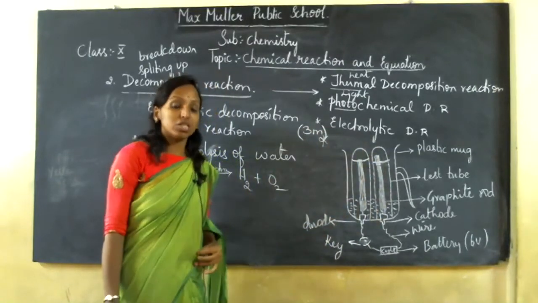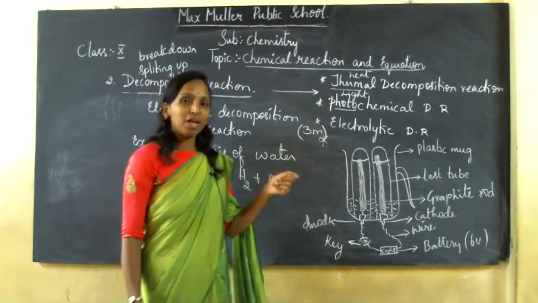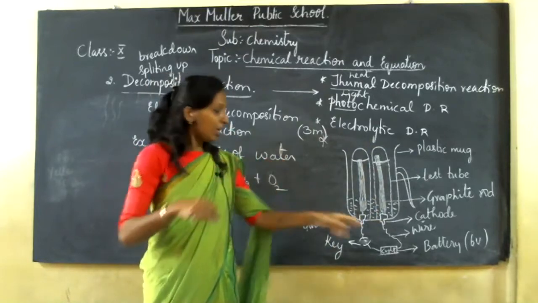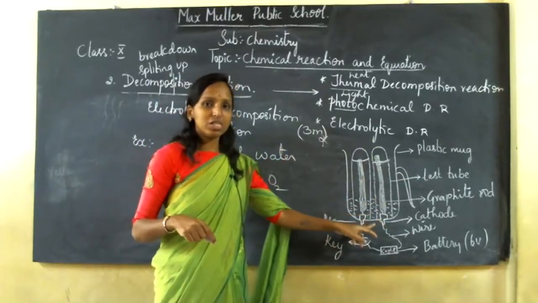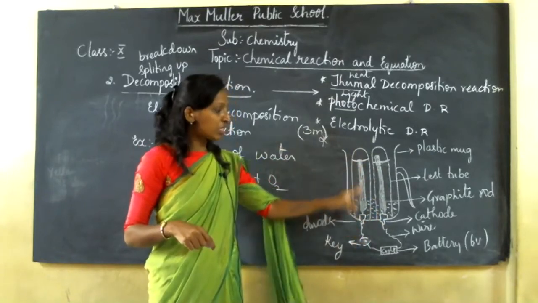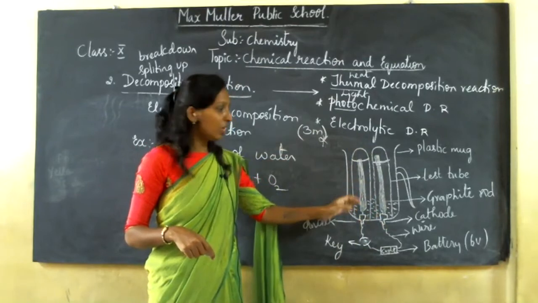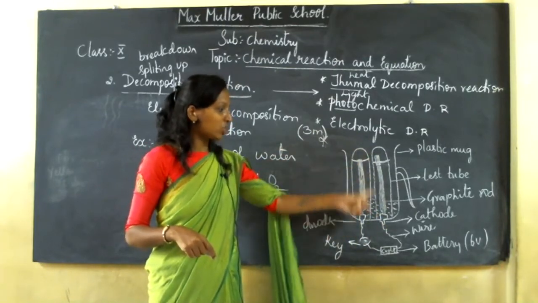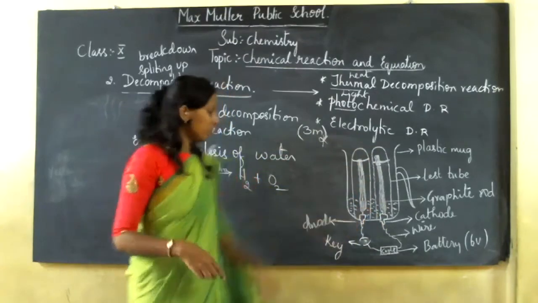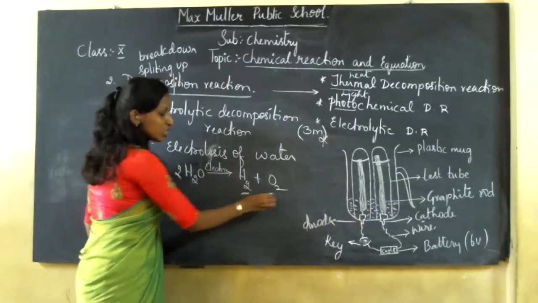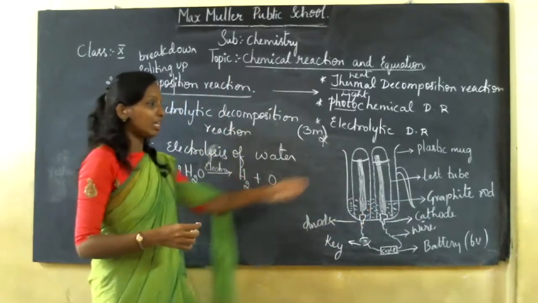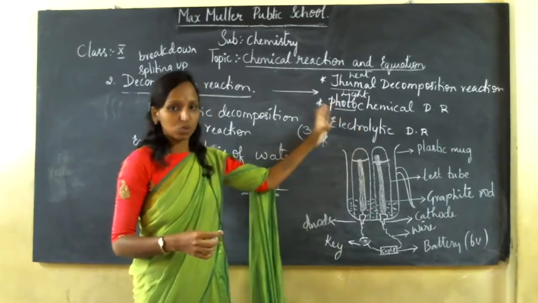Now, the procedure to be written is: take a mug, make 2 holes in that mug and fix a rubber cork to this. To that rubber cork, I am going to fix a graphite rod which is going to act as my cathode and anode. Now I am going to invert the test tube. Why have we inverted the test tube? Whatever gas is being collected should not get liberated or exposed to the atmosphere.